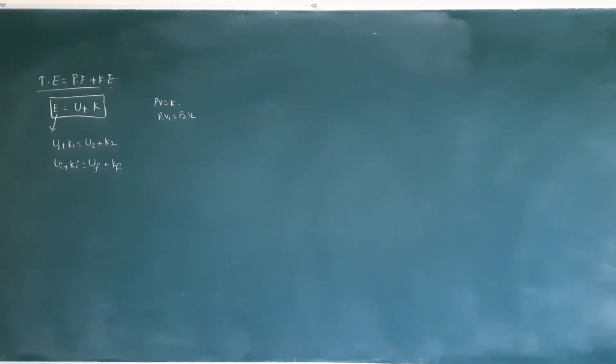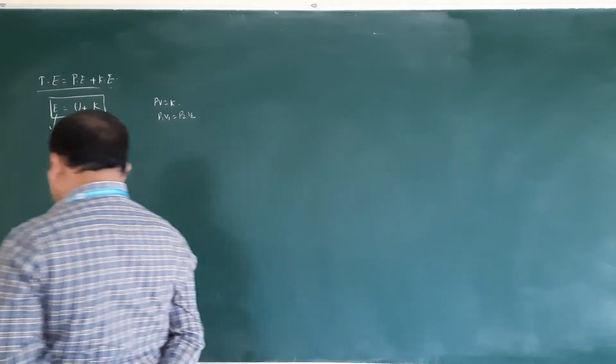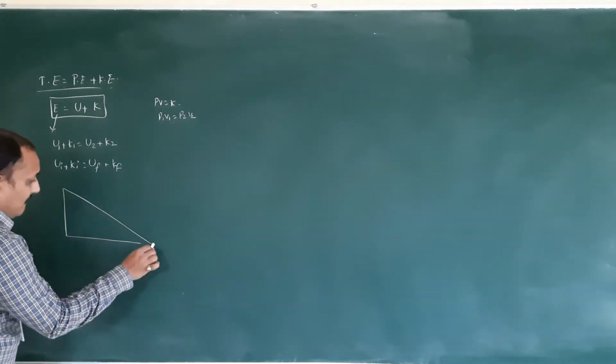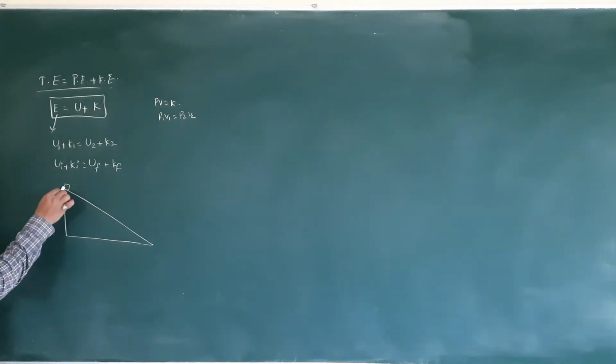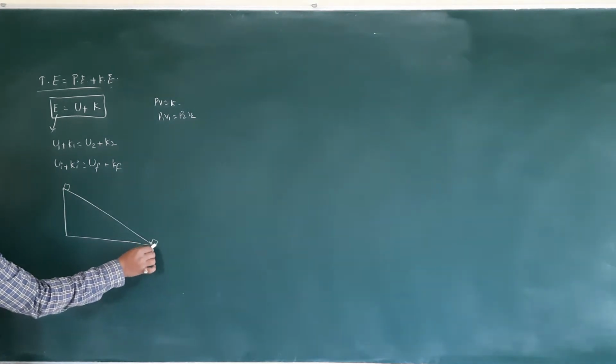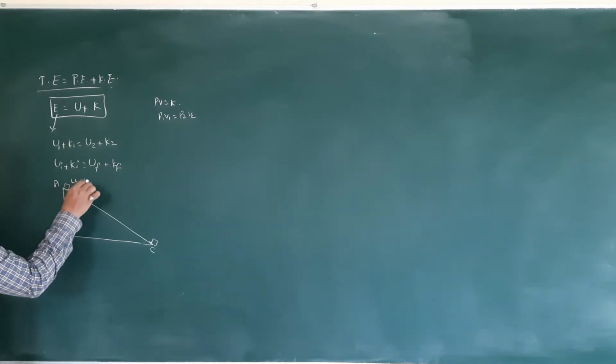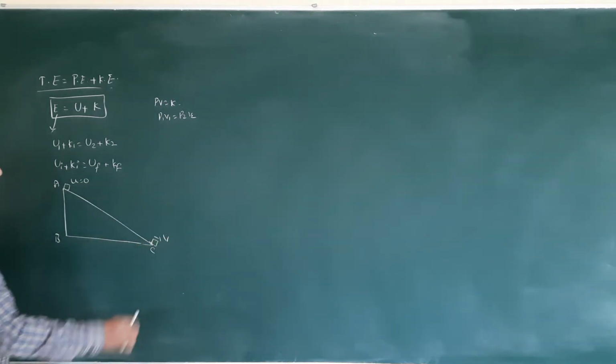On this basis they give example 8, you can see. A block is released from the top of the smooth inclined plane of height h. Find the speed of the block as it reaches the bottom of the plane. Whenever it is reaching the bottom of the plane, what is its speed, they are asking. So this is the inclined plane they gave. The object is coming from here, reaching this place, A, B, C. So initial velocity is 0, and it is reaching with a final velocity.